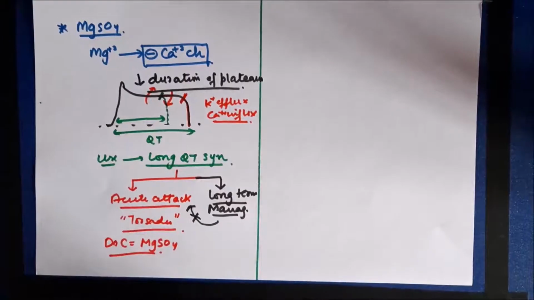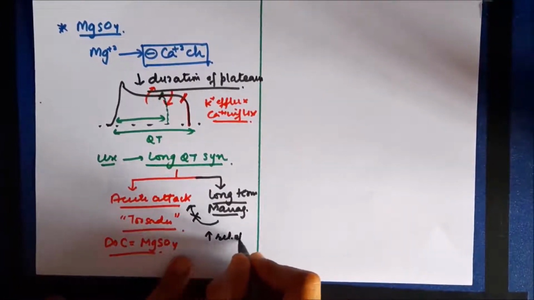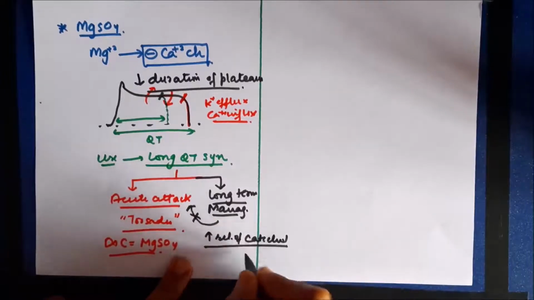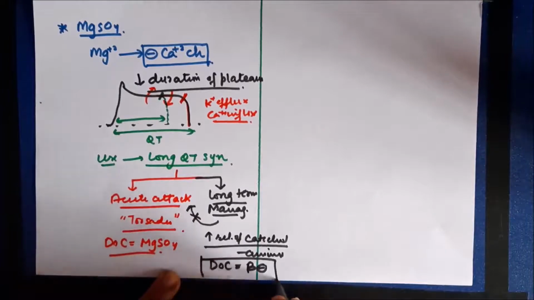And the acute attack, that Torsades, occurs whenever there is a surge in the release of catecholamines in the body. So these catecholamines act through beta receptors. So for long-term management, the drug of choice given to these patients are the beta blockers.